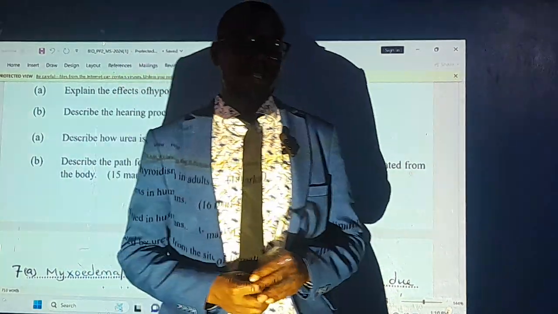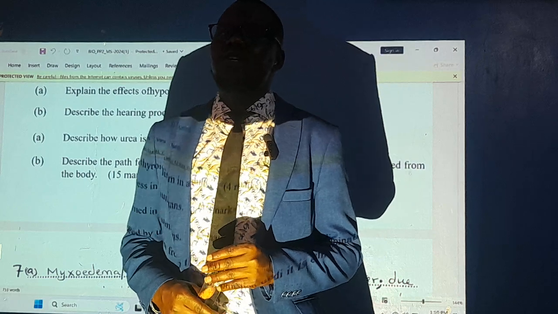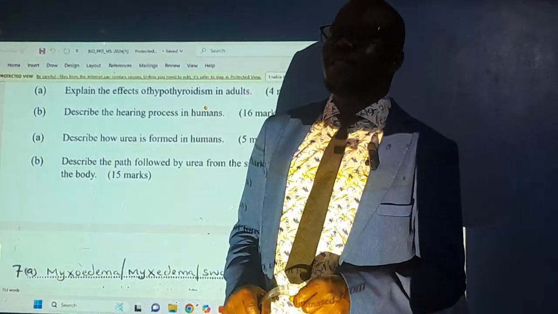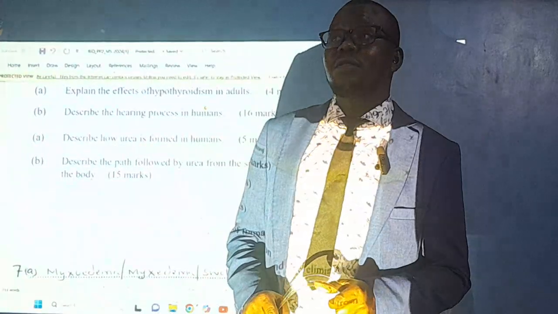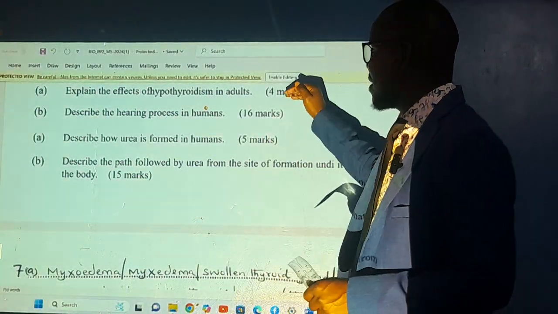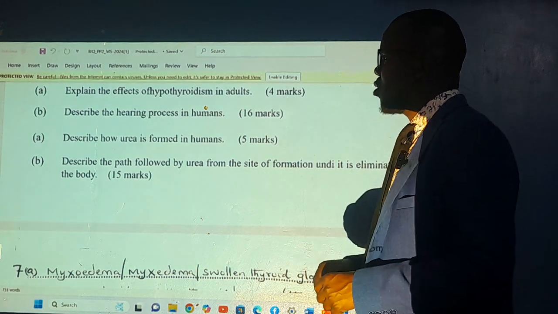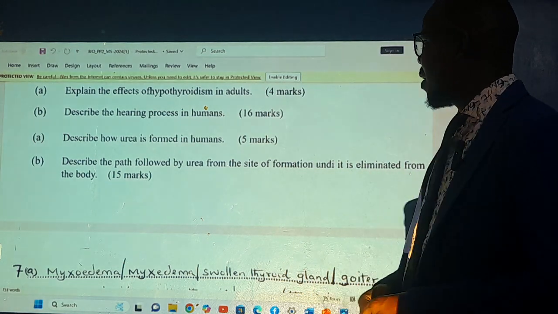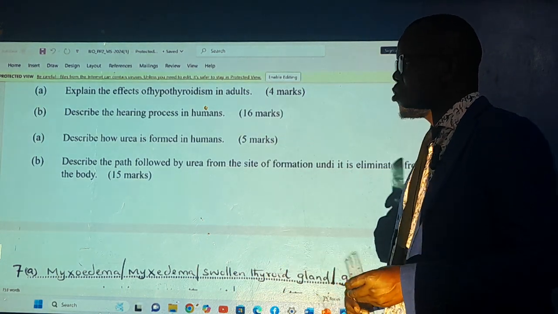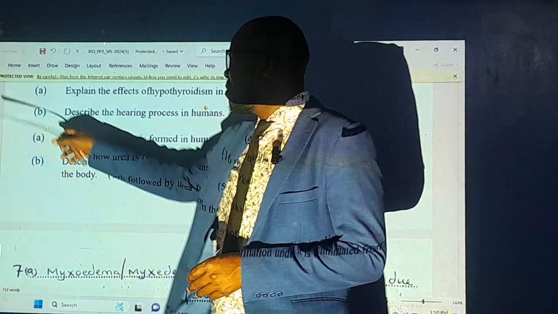On this section, the student should understand the following. When you're selecting this question, don't just check the simple question that you can understand, but the one that you can score the most. The main reason we have divided these questions into some sections, this 4 marks, 16 marks, 5 marks and 15 marks. So you have to check which are well spread, because they're almost of equal marks. So you will select one of the questions, either question number 7 or number 8.